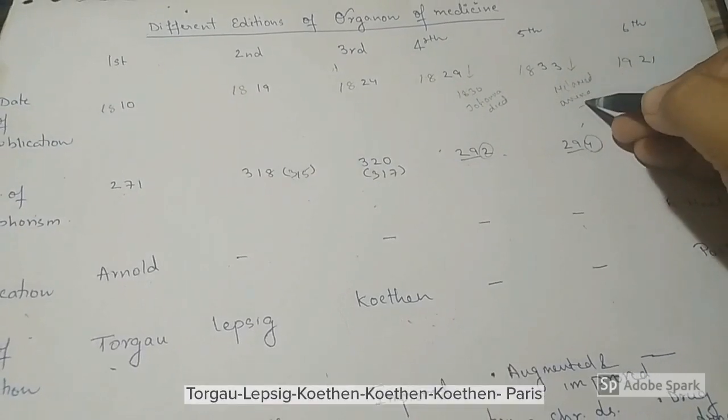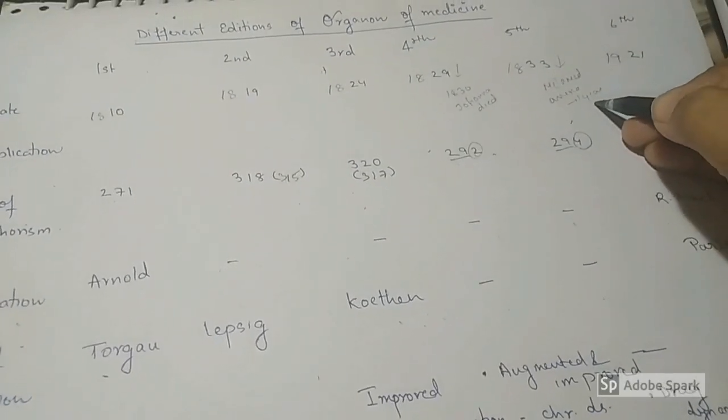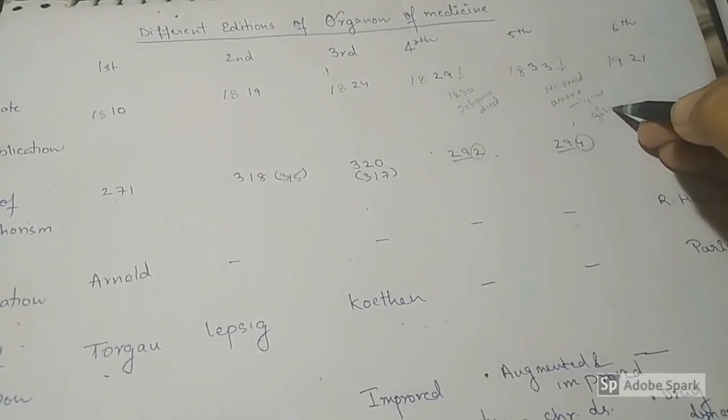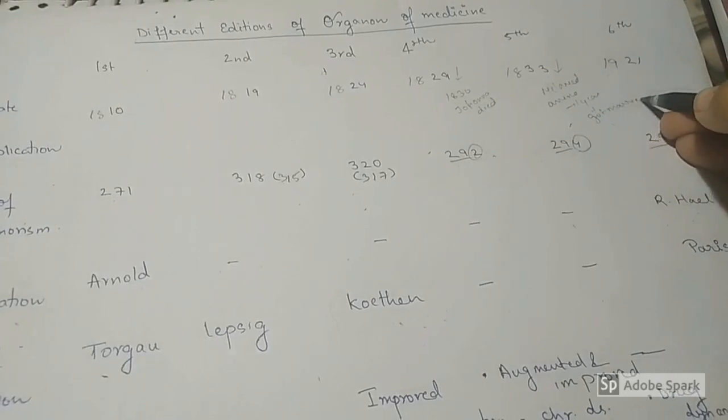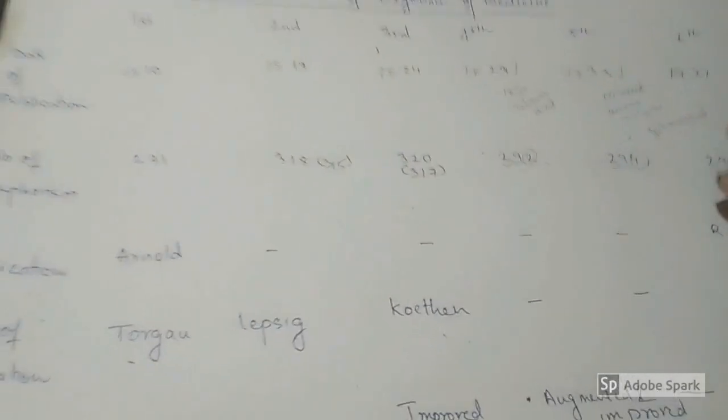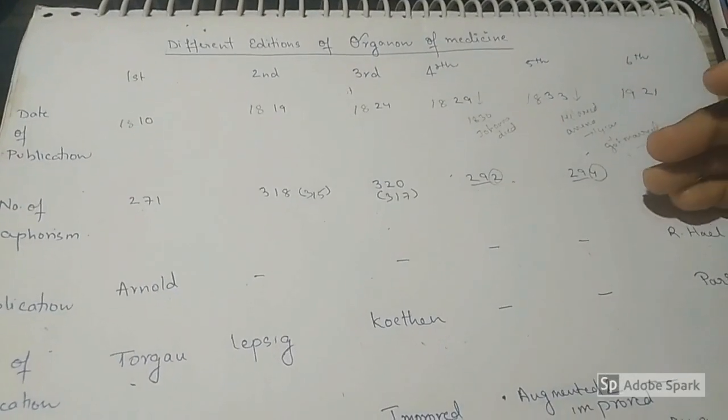And immediately 1 year after, Hahnemann and Melanie got married. So in this way, you can remember this personal history of Dr. Hahnemann.